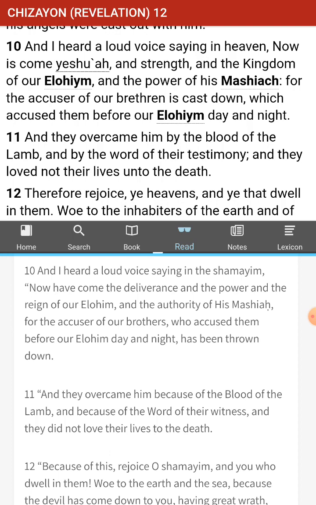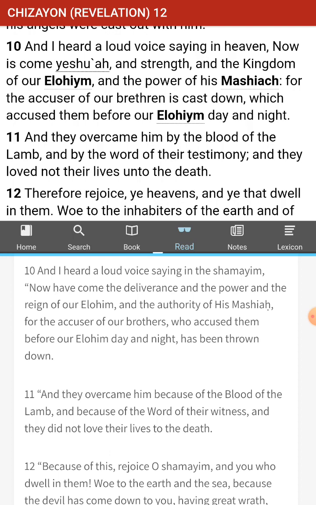Verse 10: And I heard a loud voice saying in the Shamayim, now have come the deliverance and the power and the reign of our Elohim and the authority of his Mashiach. For the accuser of our brothers, who accused them before Elohim day and night, has been thrown down.